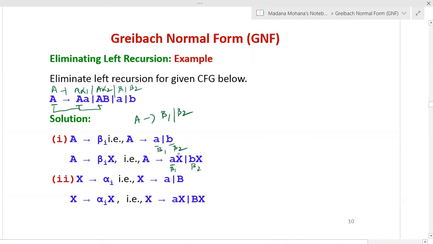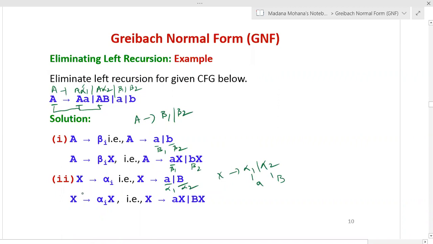Now rule 2. Here in the above rule 1, X is introduced. Now what is X? X derives alpha I, nothing but alpha 1 or alpha 2 and so on. Here how many alpha values are there after the variable A? Here you can see alpha 1 is terminal a, then alpha 2 is variable B. Two alpha values are there. Therefore, this can be written as X derives alpha 1 or alpha 2, where alpha 1 equal to terminal a, then alpha 2 equal to variable B. These are all substituted. Therefore, X derives terminal a or variable B.